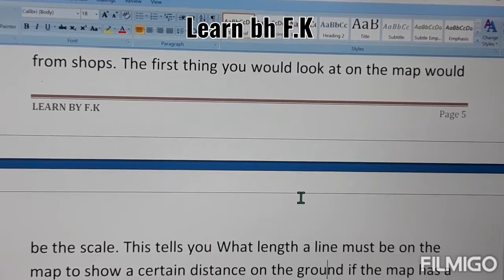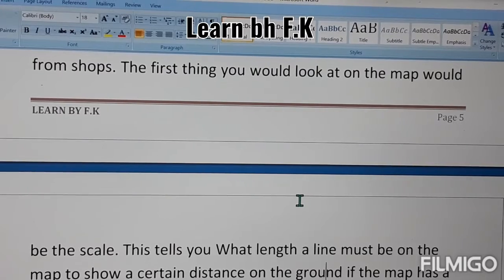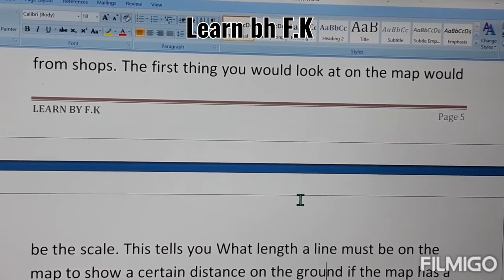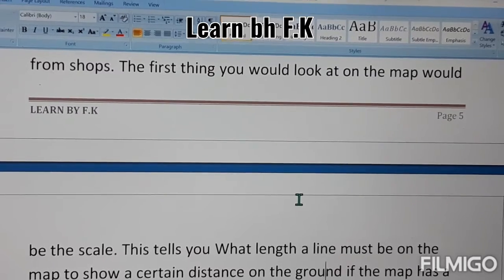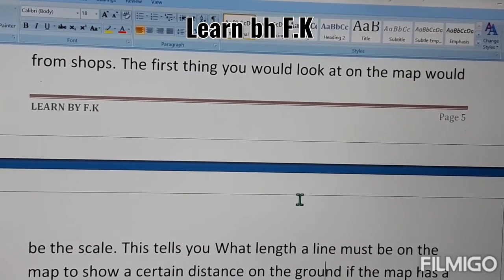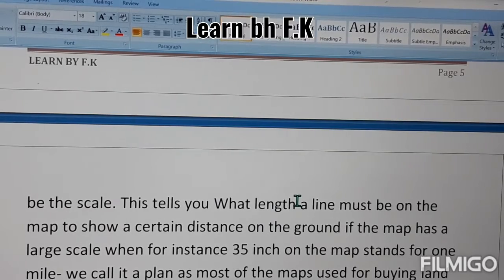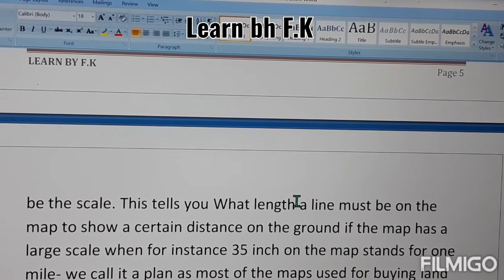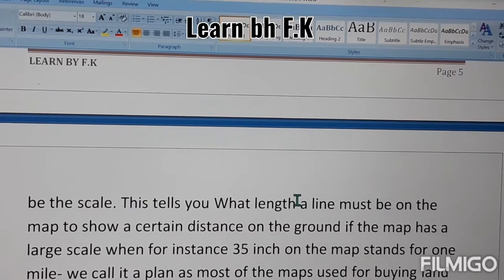How is that? The scale is just like the inches shown on the paper, but every inch has a different size from the other scale. For example, this tells you what length a line must be on a map to show a certain distance on the ground. If the map has a large scale, for instance 35 inches on the map stands for 1 mile.